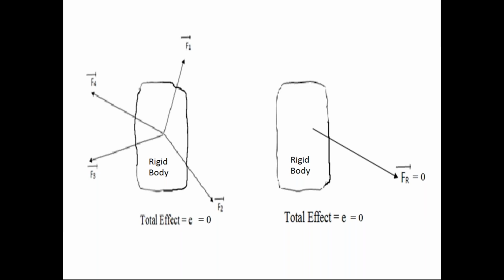The force system acting on the rigid body is said to be in equilibrium condition if the resultant force magnitude of that force system is equal to 0. That is the equilibrium condition of force system acting on the rigid body.